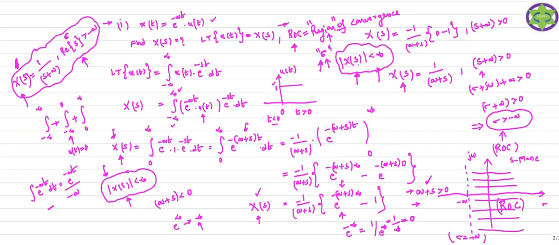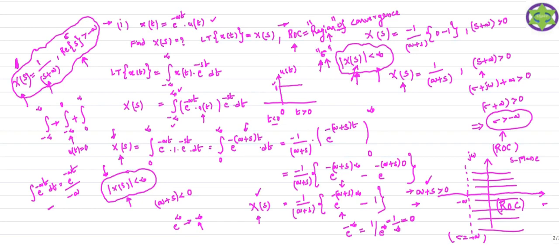Here X(s), if you substitute, X(s) is nothing but 1 by s plus a. So that is the expression we got. In this expression, if you substitute in the place of s any value from this region, your X(s) is going to give the converged solution, the finite value. So that is the exact meaning of the region of convergence.